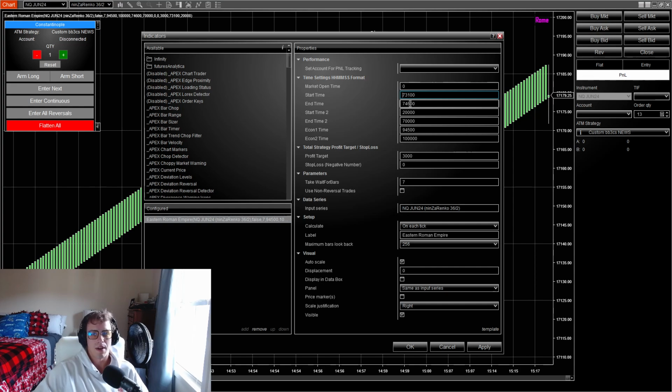It starts to slow down after 15 minutes. These other times you don't really need anything for. And then profit target, again, I would set that to 2,000 to 3,000. 2,000 is a lot safer, in my opinion.